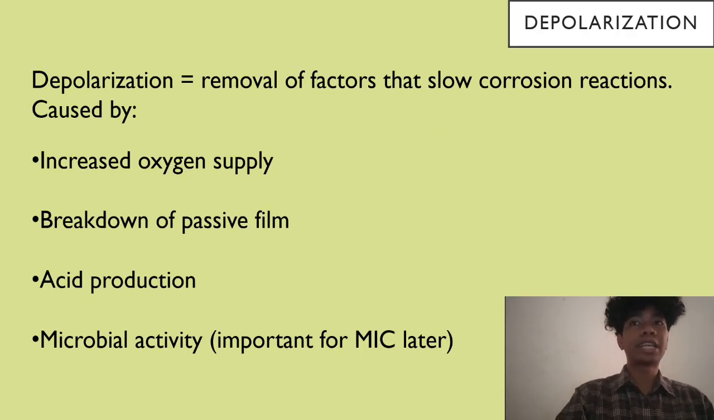Next is depolarization. Depolarization happens when something removes the barrier that slows electrochemical reaction. This might include increased oxygen, breakdown of passive layers, acid generation, or microbial activity. Depolarization often leads to accelerated corrosion.